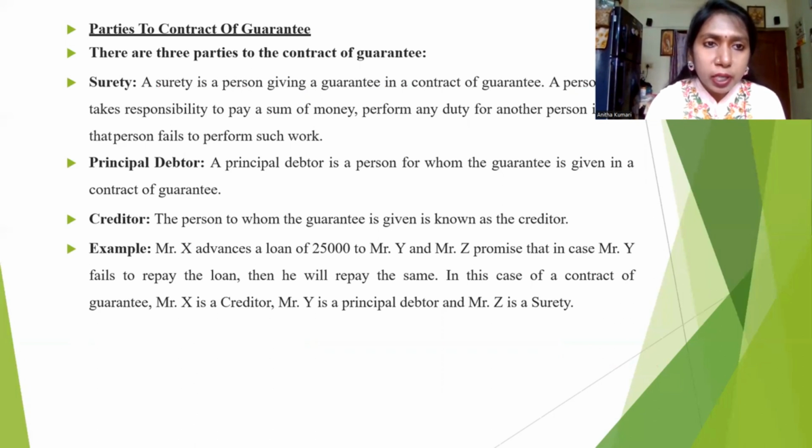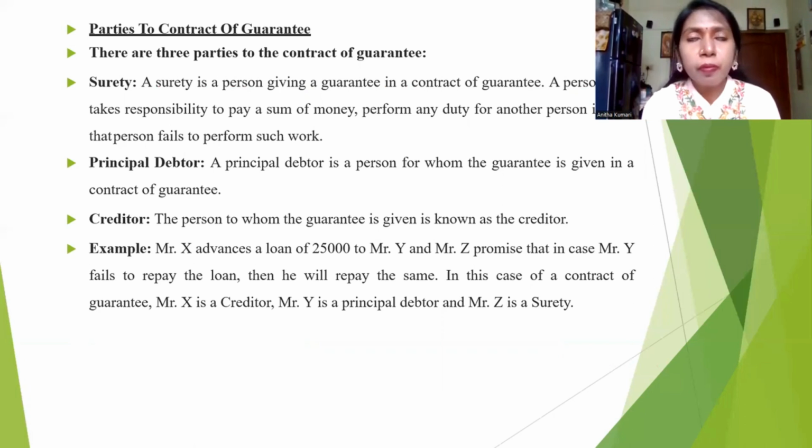Surety. Surety is the third party who is giving some guarantee to the debtor. That is called a guarantor. For example, Mr. Suresh needs money. He needs around 10 lakhs. So he's approaching me. Here I'm the money lender, the creditor in this example, and Suresh is a debtor. Even though he might be known very well to me, I will not just like that lend the money to him. I need somebody's security, I mean, guarantee, surety.